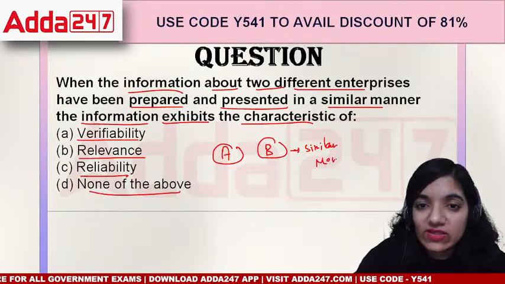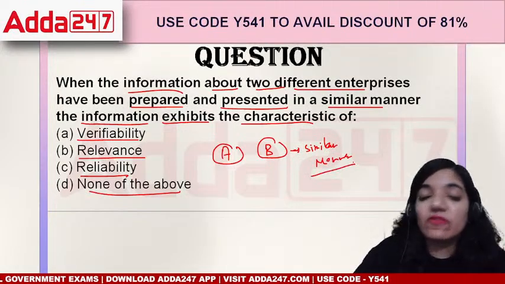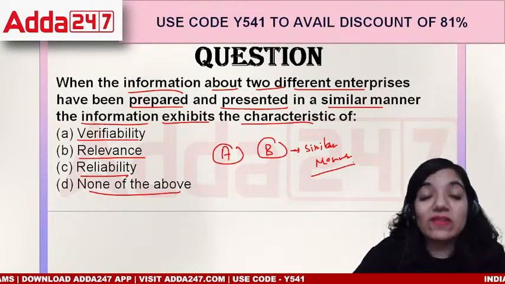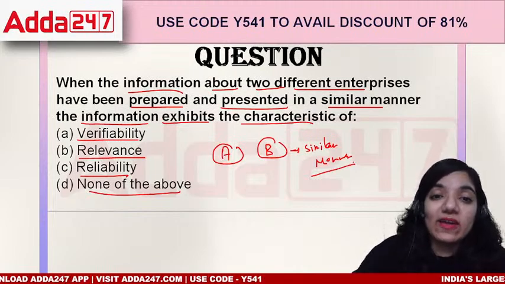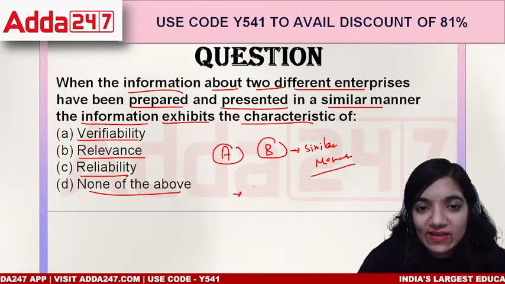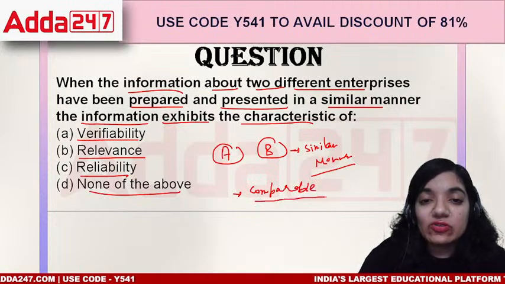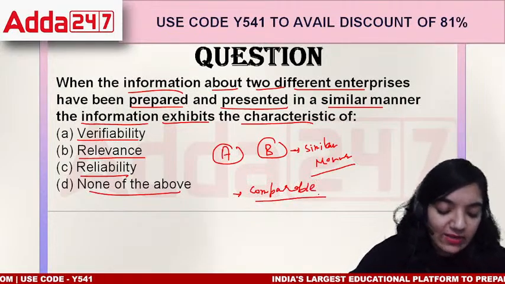So what is it that is happening? Is the information getting verifiable, or is it becoming relevant, or is it becoming reliable? Or I would say the correct answer should be comparable. Ultimately, the books of accounts should be something which can be compared with each other.